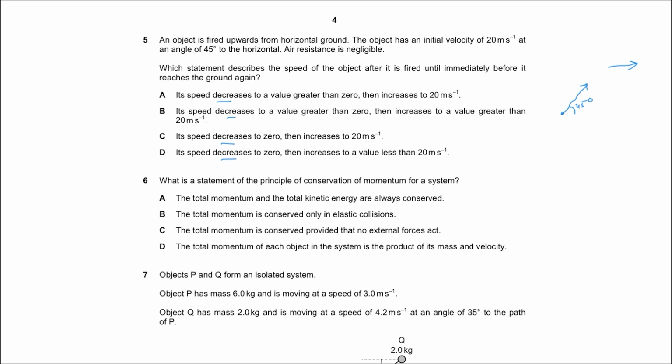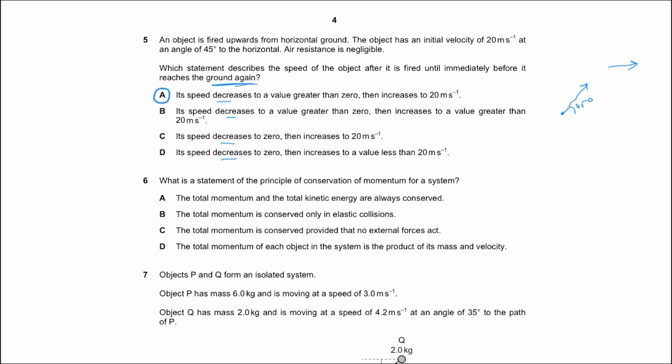So when it comes back down to its original position, before it reaches the ground again, and when it reaches the ground again, the gravitational potential energy gets converted into kinetic energy again. So the object ends up with the same kinetic energy as it started with. So it will have the same speed, which is 20 meters per second. So the answer is A.